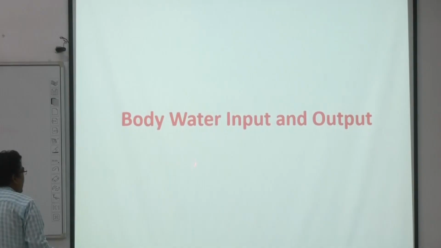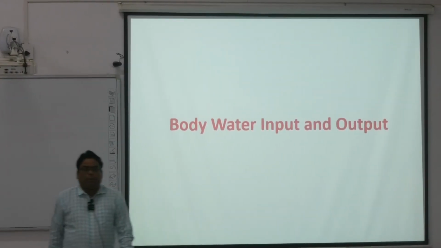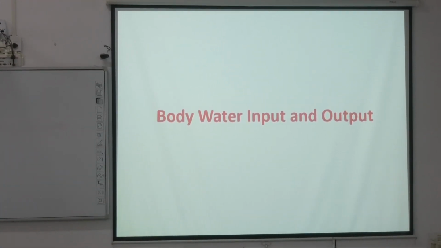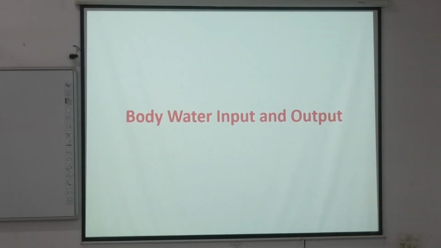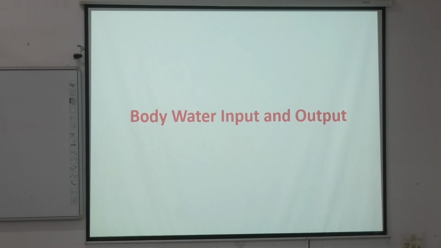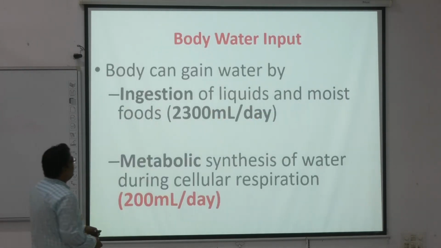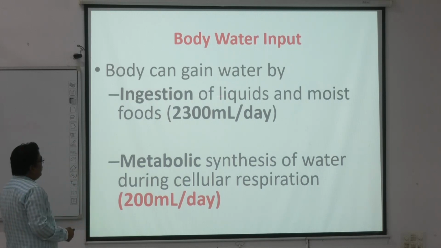Now, body water input and output. How much water we take in and how much water we excrete out. Just write down the quantities, the points. So this is ingestion of liquid and moist food.